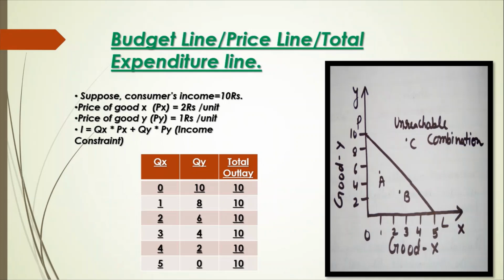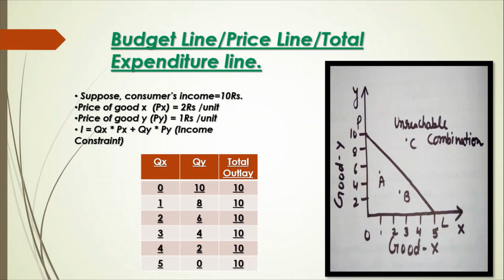Suppose a consumer's income is rupees 10 per month. He spends his income only on two goods, X and Y. Price of good X, that is Px, is rupees 2 per unit, and price of good Y, that is Py, is rupees 1 per unit. And budget constraint or income constraint in front of a consumer is I is equal to Qx multiplied by Px plus Qy multiplied by Py.